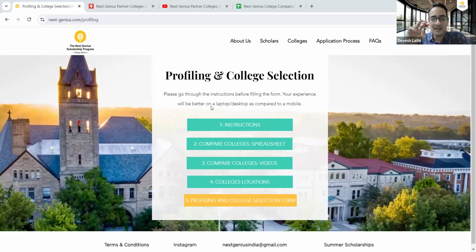See, we will allocate you the college on the basis of your profile. And we want to ensure that all of you get a big scholarship. That's why we have established this foundation, because we want to help you and support you to get that world-class education. So let us help you. Help us help you by making that selection properly.